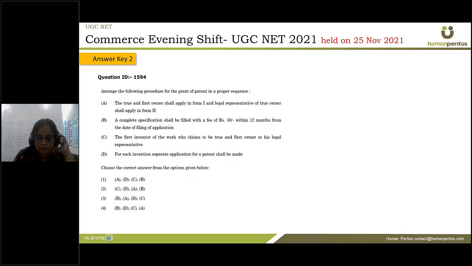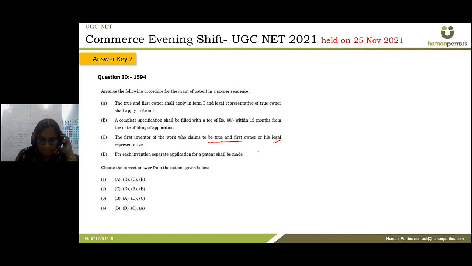Arrange the following procedure for the grant of patent in a proper sequence. So how does the patent have to be granted, what is the proper sequence that is followed? That is the first inventor of the work who claims to be the true and first owner. So who is the first inventor? That would be called the true and first owner, or his advocate would be called his legal representative, right? Okay,